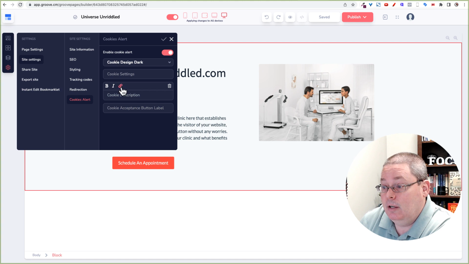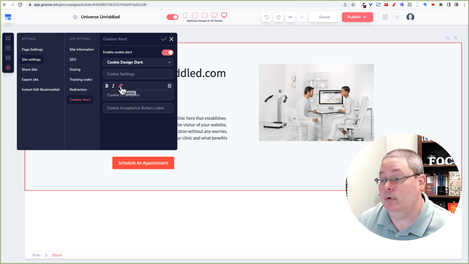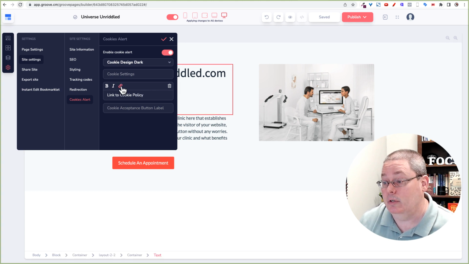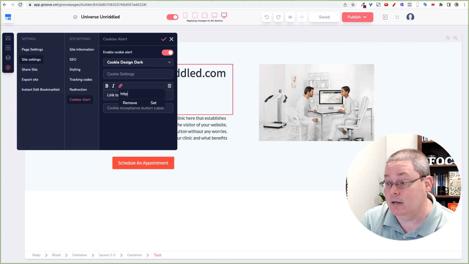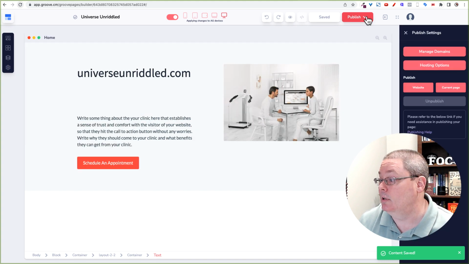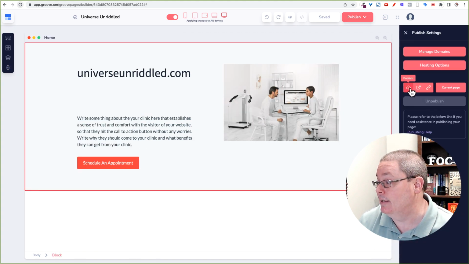cookies alert. I do believe here you can also add a link. So the cookie description here, you would put a link to your cookie policy, and then you could link that. Maybe you have to highlight that. Yeah, you could link that, and then you put your link here. And we'll just go ahead and go google.com so we can see it in full effect. And you would set that link. And then of course, again, then you would save that. Then you would close it. Then you would need to publish that again.